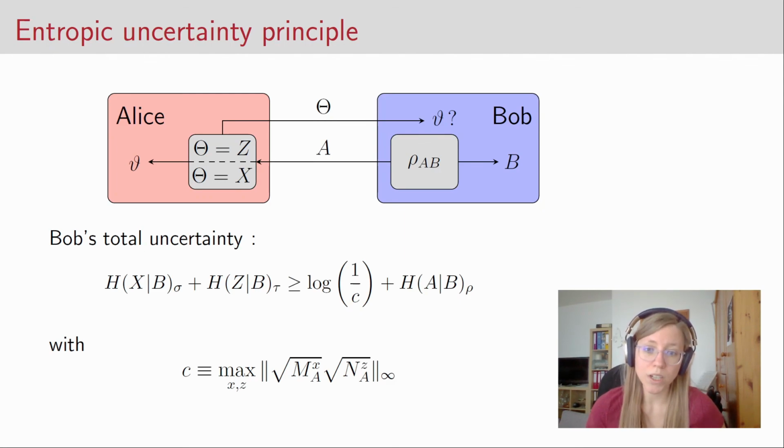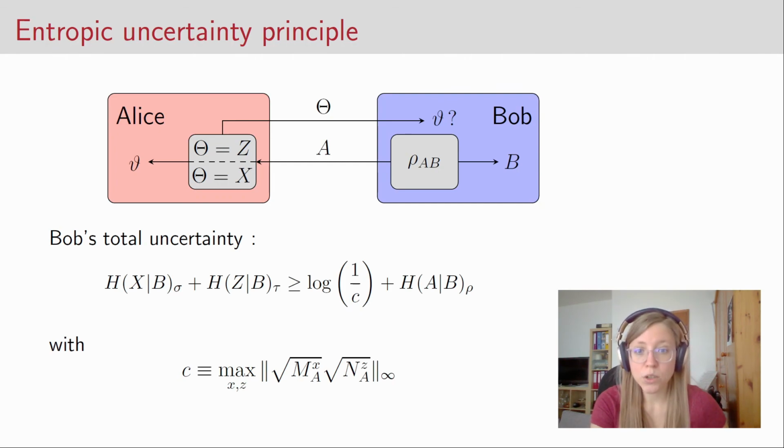So this is a quantity which only depends on the two POVMs, but not on the state the system is in. And it is given by the maximum over all the possible POVM elements, which are here indexed by x and z, of the infinity norm of the operator, the square root of the M POVM element times the square root of the N POVM element.